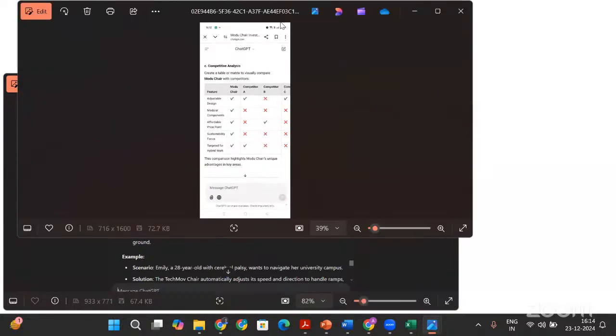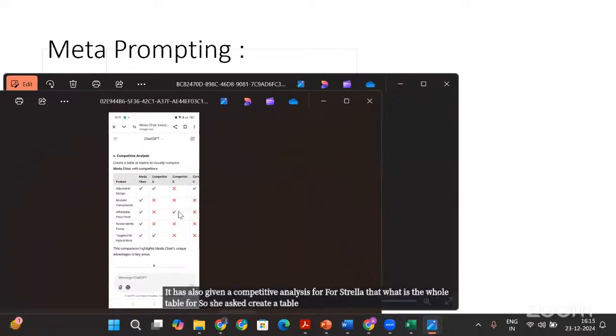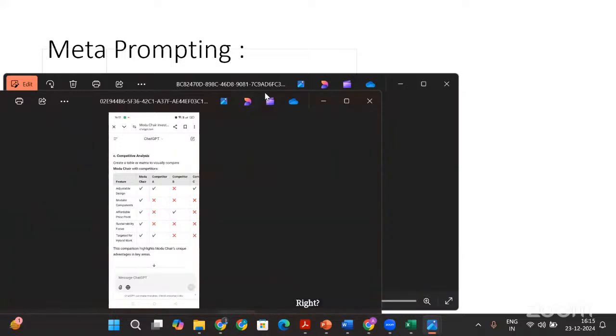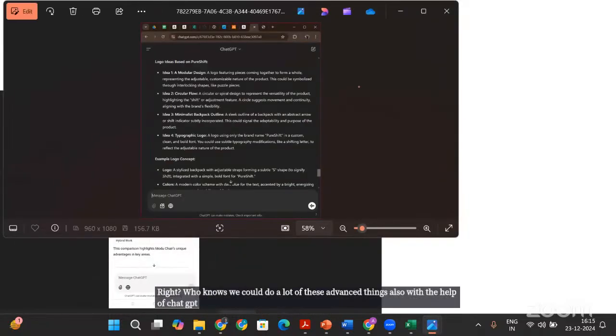It has also given a competitive analysis for Shreya. She asked it to create a table or matrix to visually compare, and it compares with competitors A, B, C, which she can include in her investor pitch, right? Who knows, we could do a lot of these advanced things with the help of ChatGPT, and it also creates my investor pitch, right?